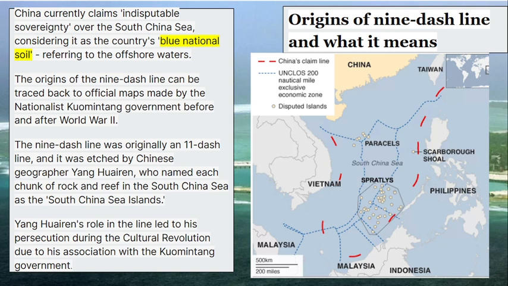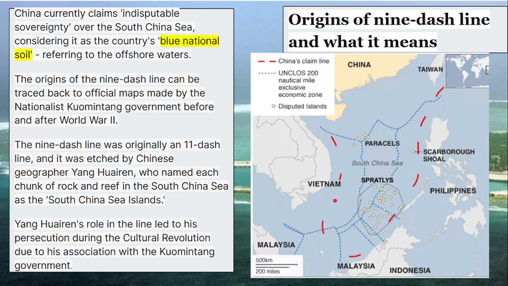This 11-dash line got reduced to a nine-dash line because, during the communist government led by Mao Zedong, China relinquished its claims over the Gulf of Tonkin. It gave a few islands to Vietnam, and that is when the 11-dash line got reduced to the now famous nine-dash line.